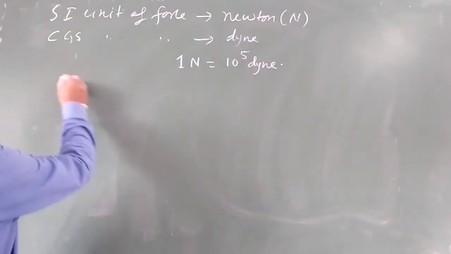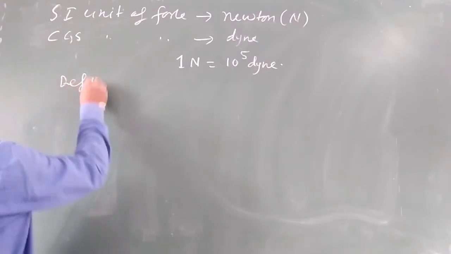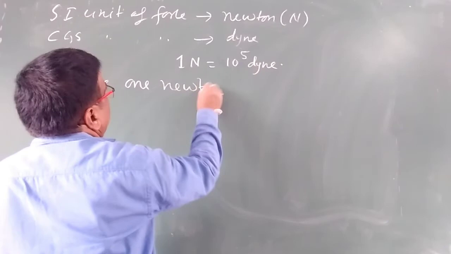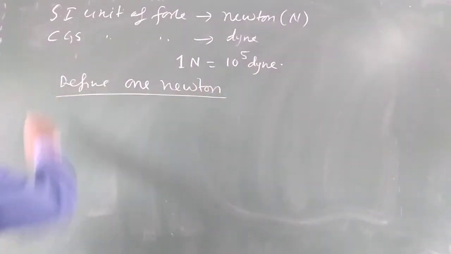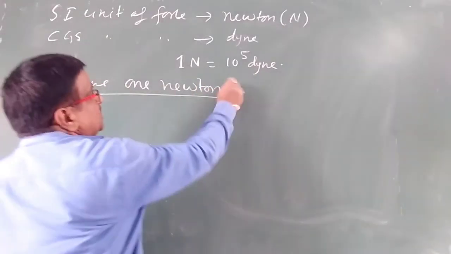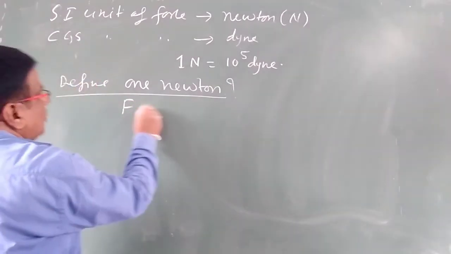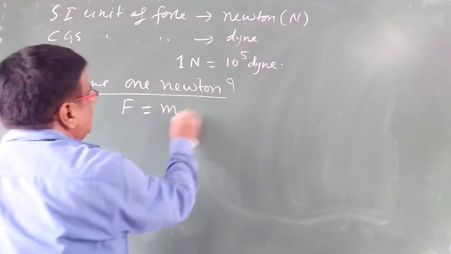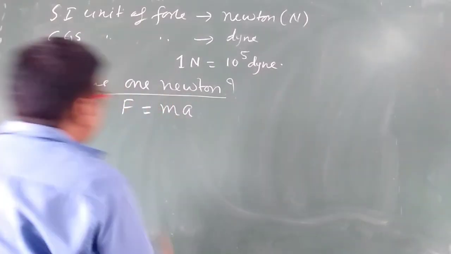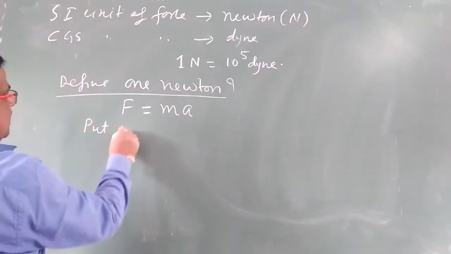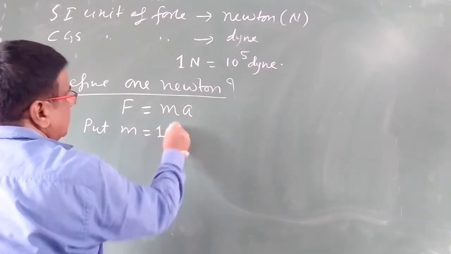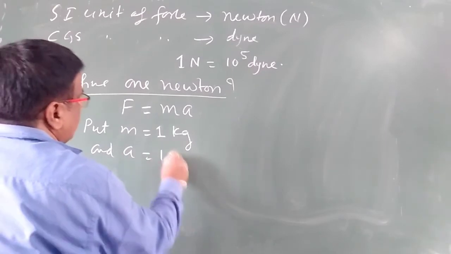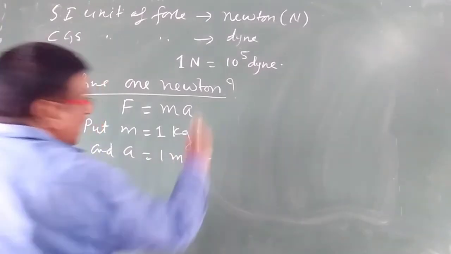Now the question arises: define 1 Newton. From where will you define it? To define it, you have to take the formula from Newton's second law of motion, that is F is equal to ma, and you have to put m is equal to 1 kg and a is equal to 1 meter per second square.